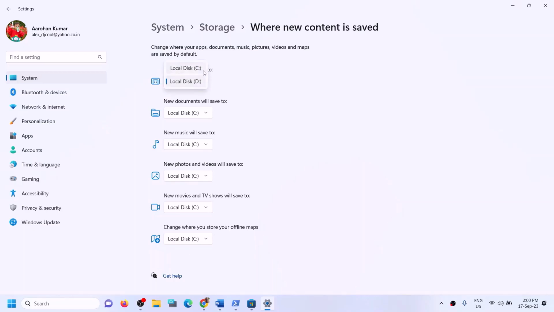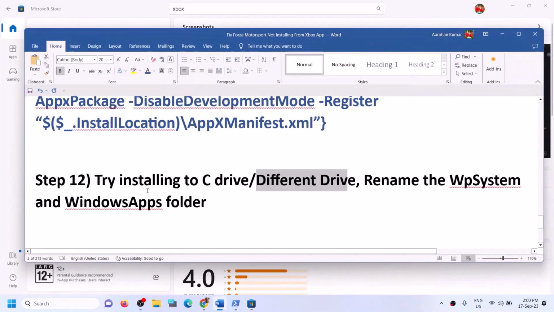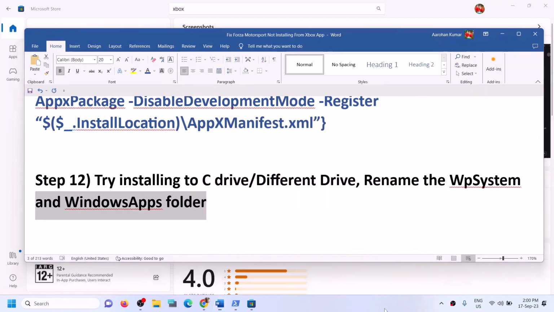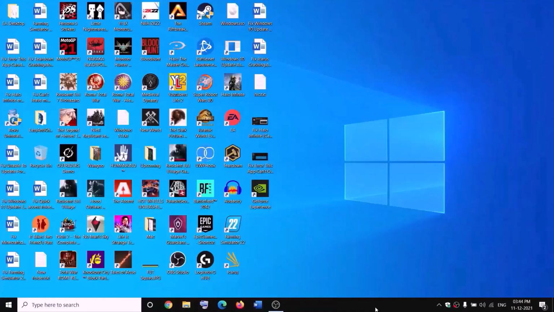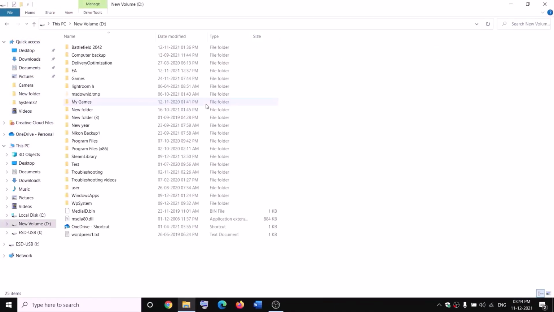You can select C drive first. And if that does not work, you can try D drive. So try to install the game to C drive or different drive and then check. The next step is to rename WP system and Windows apps folder. Now to rename WP system folder, open File Explorer on your computer, go to this PC, open D drive.